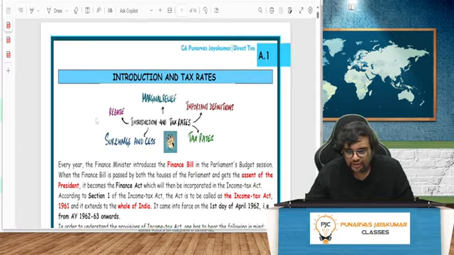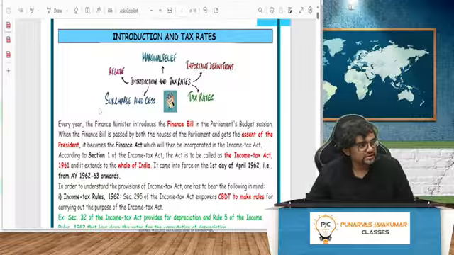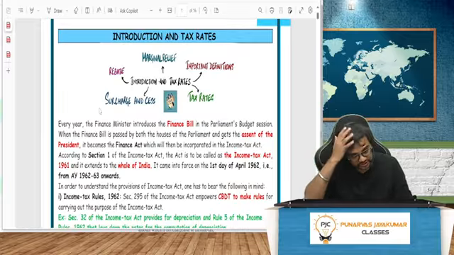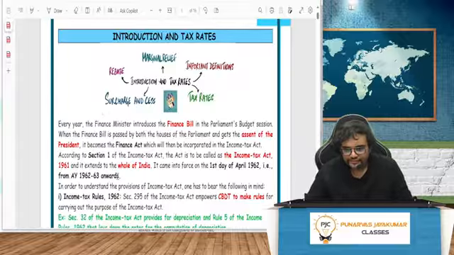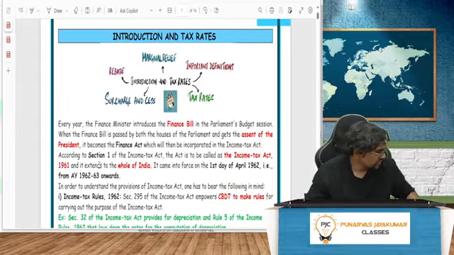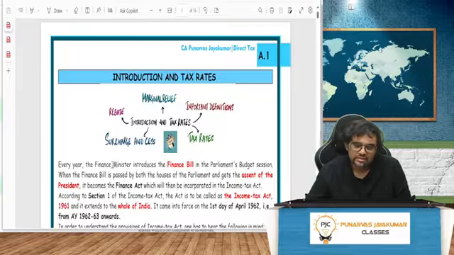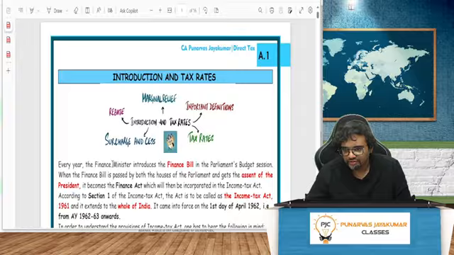Now, I will not go into when income tax came and all those things. There's no point, nothing will come in the exam. Let's stick to whatever comes in the examination and then go in depth according to that. So, introduction and tax rates. Every year, as you know, there is something called the finance bill, which the finance minister will present. You have to take the assent of the President of India, after which it becomes the Finance Act.